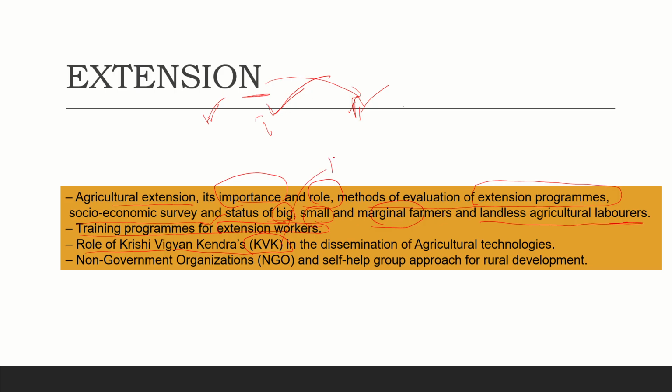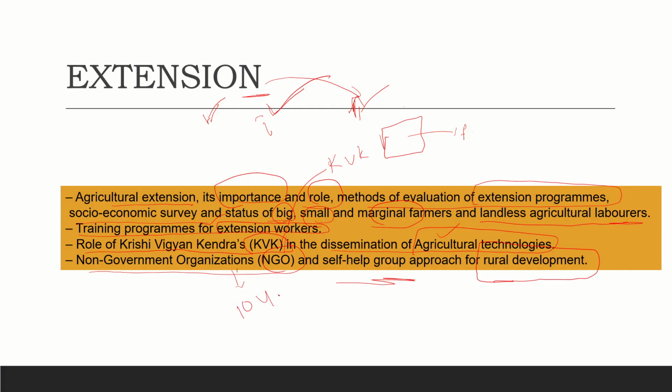And the role of Krishi Vignana Kendra. So everyone somehow has an idea what this KVK means, right? Krishi Vignana Kendra. So these are the Kendras which provide training to farmers to adapt new technologies, and they provide different extension work and training in producing new crops like mulberry or silkworm. Many things will be there, like fisheries, and in dissemination of agriculture technologies. And how NGOs and self-help groups are helping in rural development.